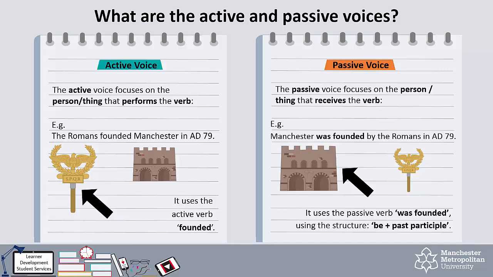We make the passive using the verb be. The verb be can be is, am, are, was, were, or being. We also use the past participle. This is the verb form which comes naturally after the word have. For example, with the verb speak, we would say have spoken. This means the past participle is spoken. If you are struggling to work out the past participle of a verb, you can find extensive helpful guides online or use a dictionary to help you.